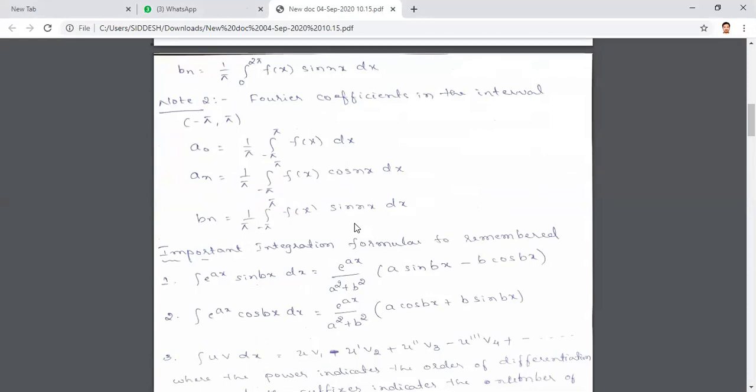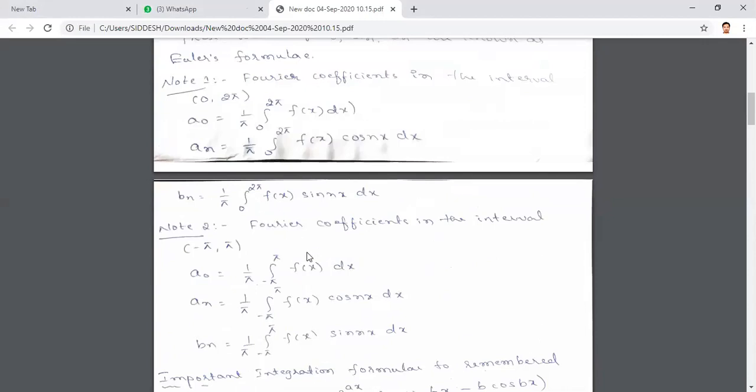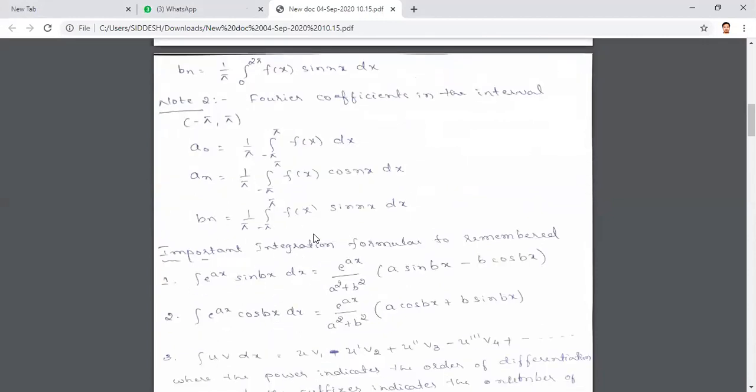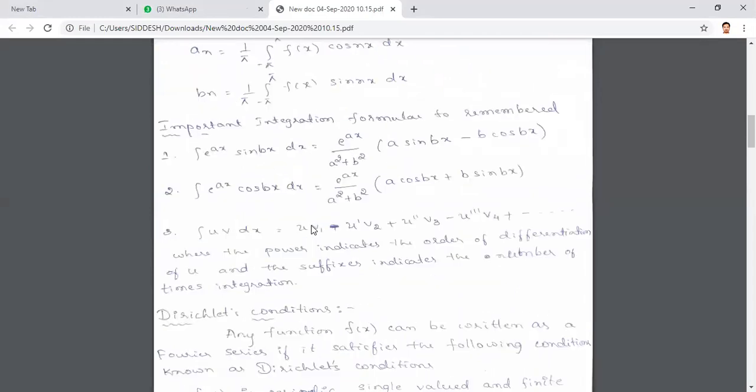Once you remember alpha to alpha plus 2π, just by putting alpha equals 0, you will get the interval 0 to 2π. And if you put alpha equals minus π, you will get the interval minus π comma π. Also we have discussed one problem based on Bernoulli's rule of integration.